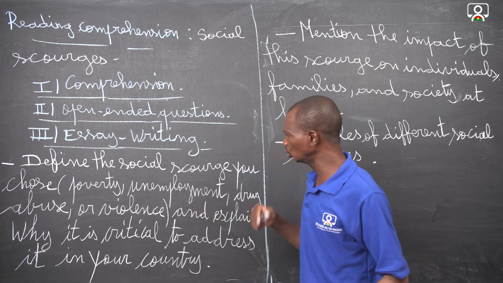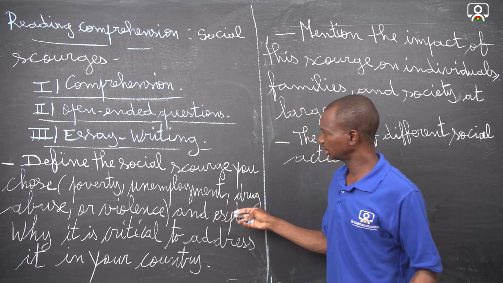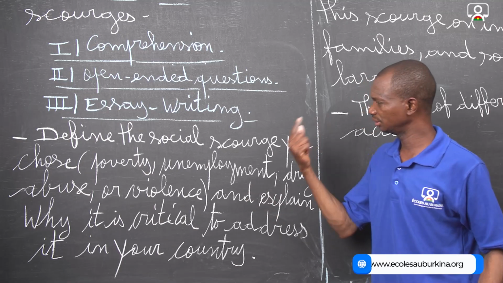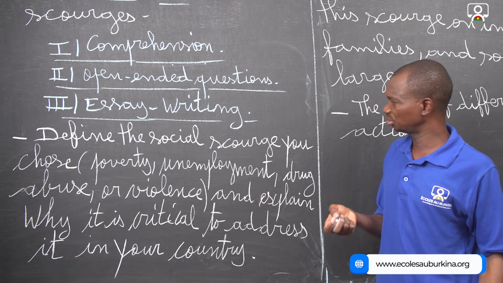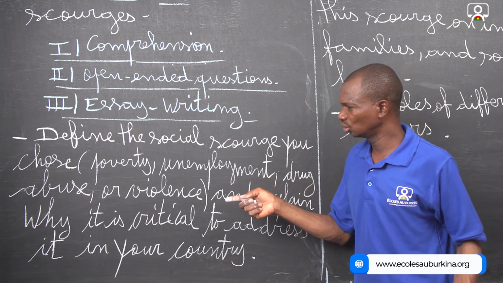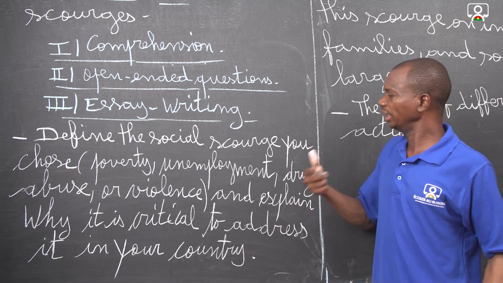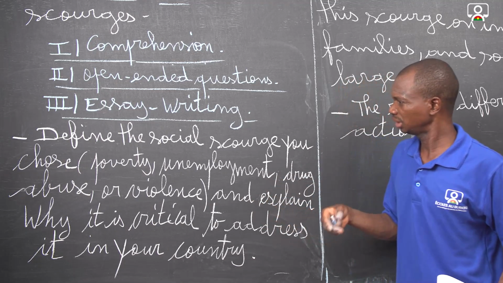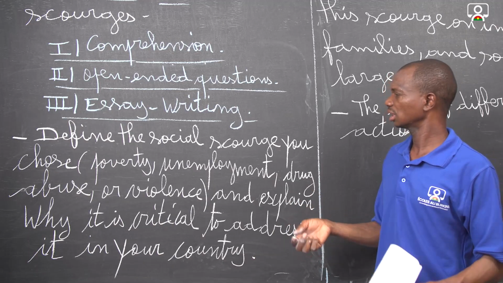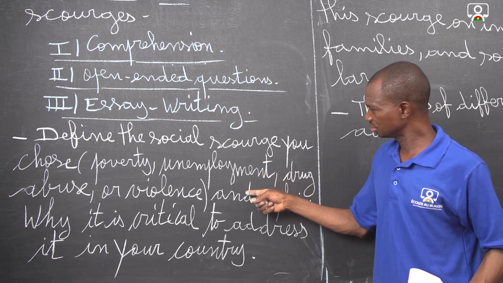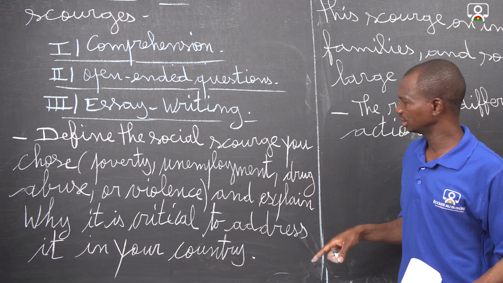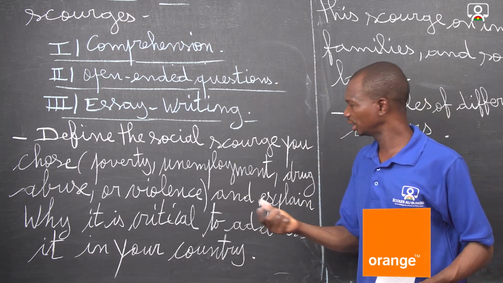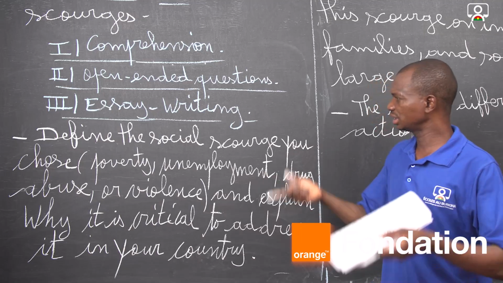Or you can choose, for example, unemployment. Then you define unemployment. Unemployment is the fact that you have, for example, a diploma, and you are able and willing to work, but you cannot get a paid job. This means that you are unemployed. You don't have the job, but you are willing to have the job. This is unemployment. This is the explanation.